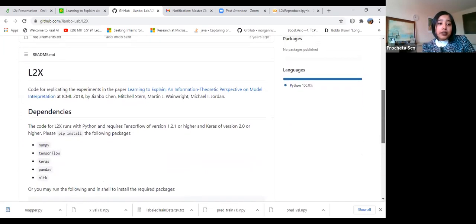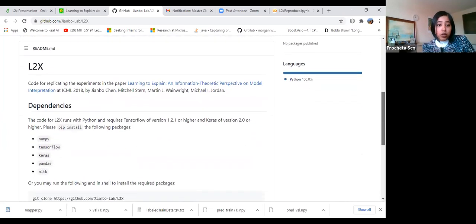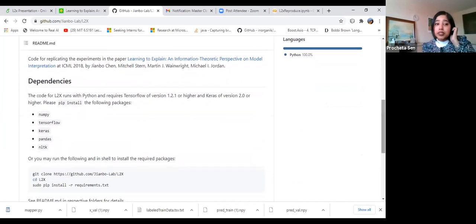They have this requirements.txt file which you can use to install all the required things. You just need some basic things like NumPy, TensorFlow, Keras, Pandas, and NLTK. They have mentioned that you need Keras version 2.0 and TensorFlow version 1.2.1 or higher. I have tested this up to TensorFlow 1.15; beyond that it doesn't work, meaning you have to change some of the functions.